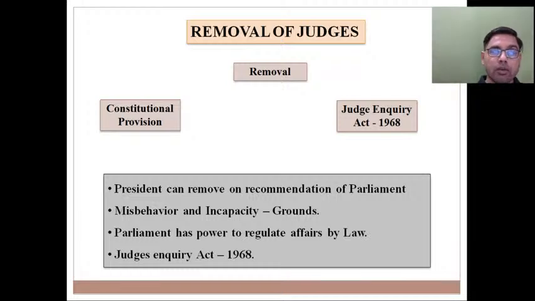बट ऑन व्हाट ग्राउंड? क्योंकि हमने आपके साथ रूल ऑफ लॉ में डिस्कस किया कि किसी भी पर्सन को अगर पनिश करना है तो कुछ ग्राउंड्स होने चाहिए, एंड ग्राउंड्स इन केस ऑफ जजेस ऑफ सुप्रीम कोर्ट इज proved misbehaviour and incapacity. So on these 2 grounds if Parliament they recommend, then president can remove a judge of Supreme Court. So Article 124 clause 4, clause 5, they deal with procedure for removal of judges of Supreme Court, and Constitution authorizes Union Parliament to